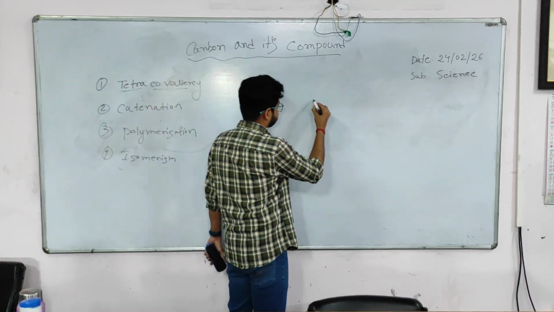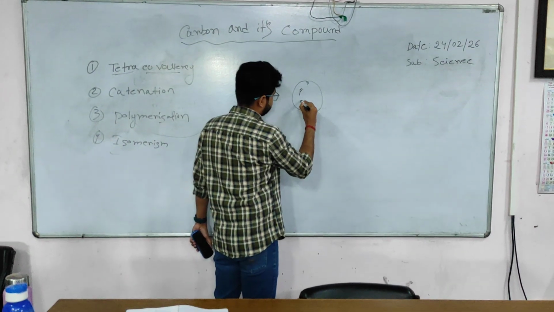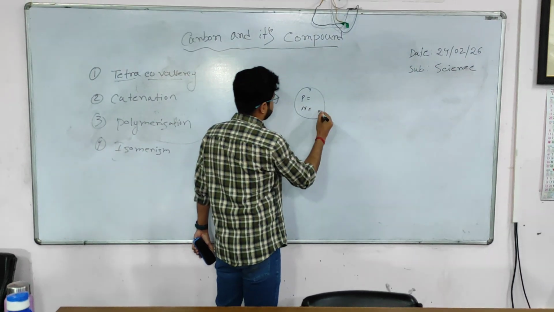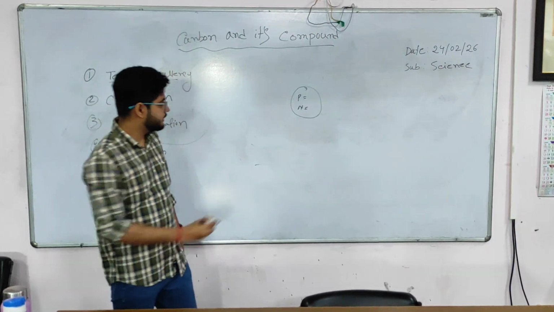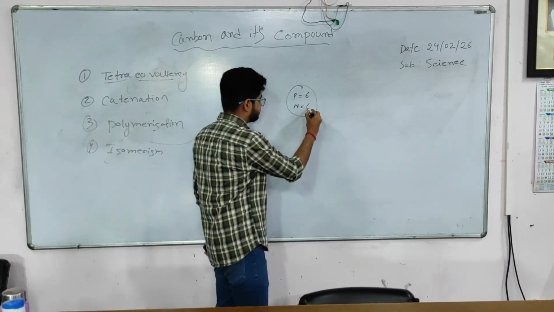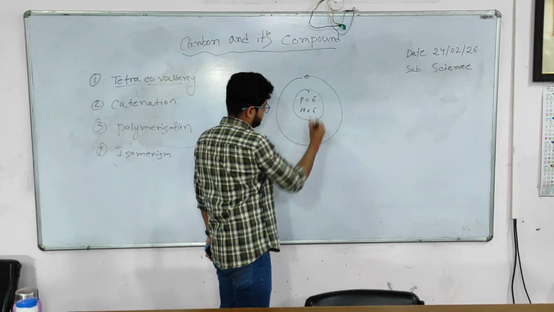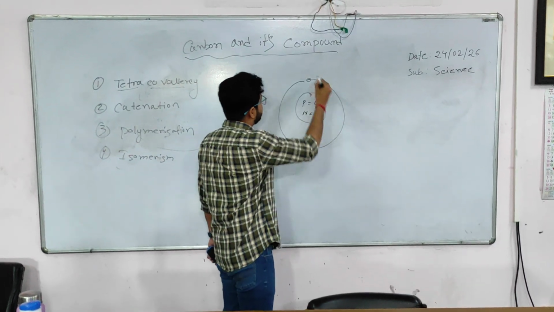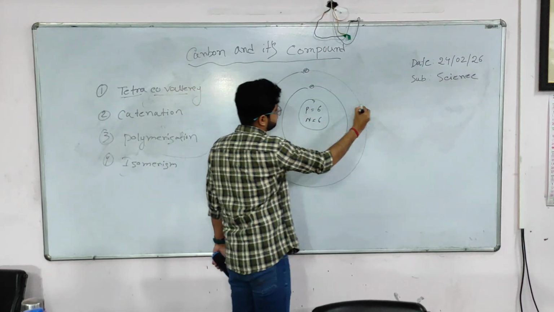Suppose this is a carbon atom. What is the atomic number of carbon? The atomic number of carbon is 6, and the neutron number will also be 6. In the first shell of carbon there are 2 electrons, and in the second shell there will be 4 electrons.